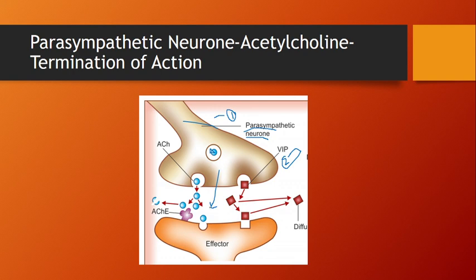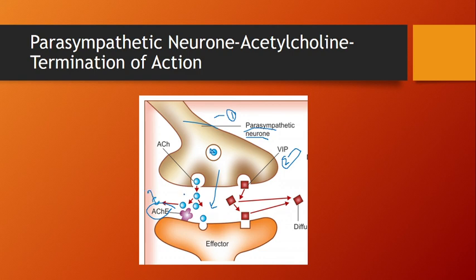First, acetylcholine is hydrolyzed suddenly, degraded quickly and locally, by the acetylcholinesterase enzyme, which converts it into choline and acetate.